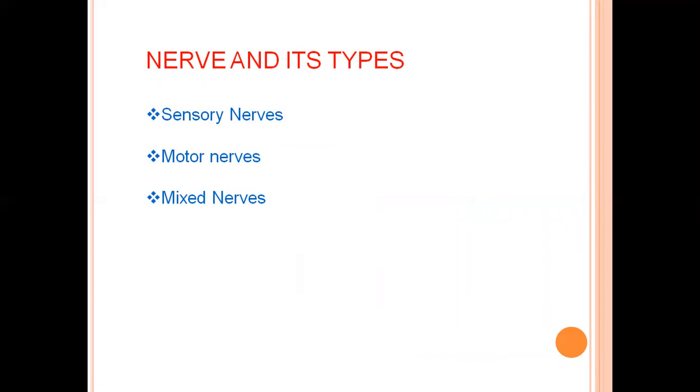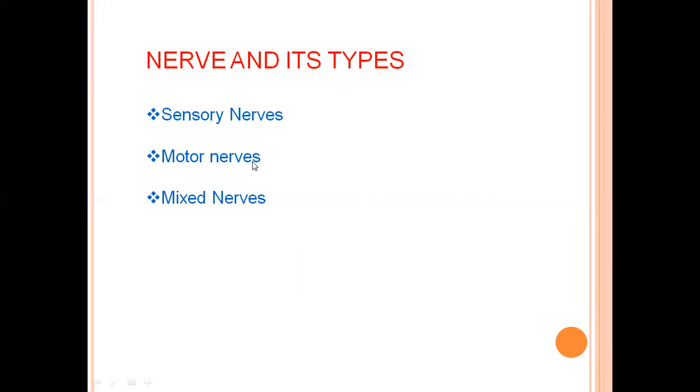Now next is nerve. What is a nerve? First of all, you should know about nerve. A nerve means the union of several axons that are enveloped by a covering made up of myelin sheath. Is it clear? It is called nerve. Now there are three types of nerve. Number one is sensory nerves. A sensory nerve contains the axons of only sensory neurons. Is it clear?